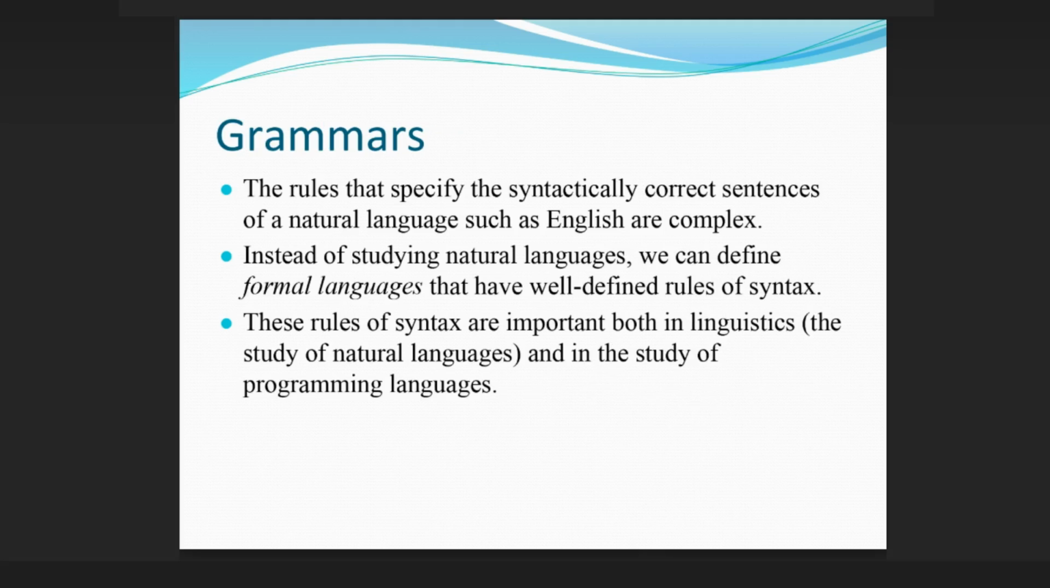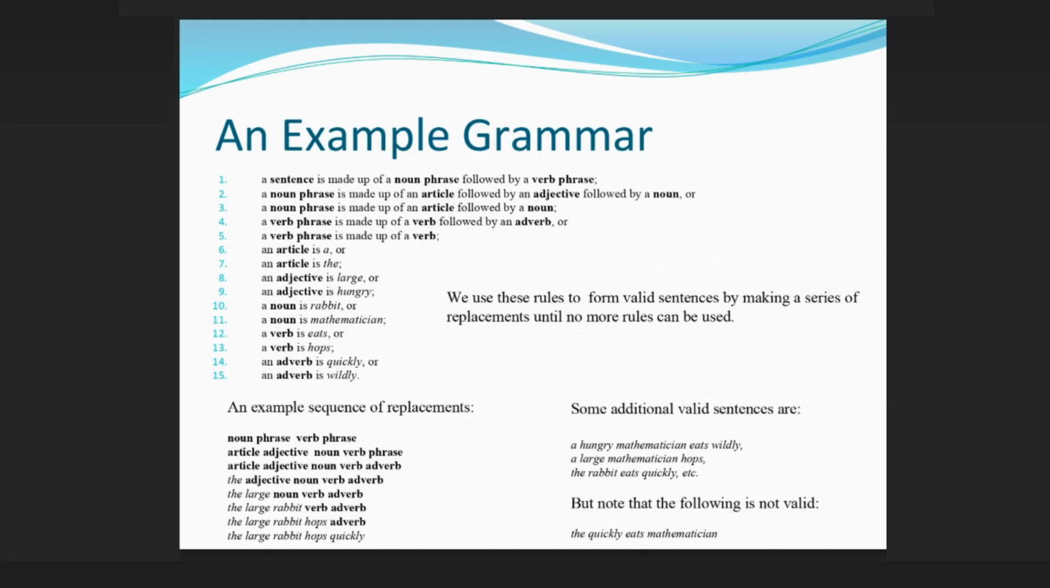Grammars are the rules that specify the syntactically correct sentences of a natural language such as English or Chinese. Instead of studying natural languages, we can define formal languages that have well-defined rules of syntax. These rules of syntax are important both in linguistics, the study of natural languages, and in the study of programming languages. An example grammar. An example sequence of replacements.